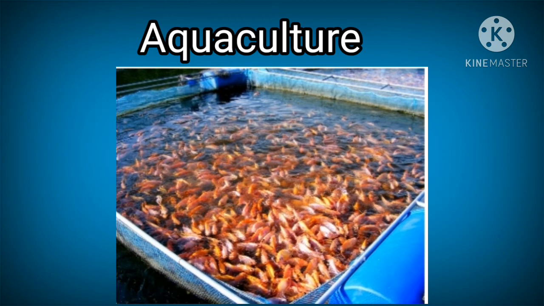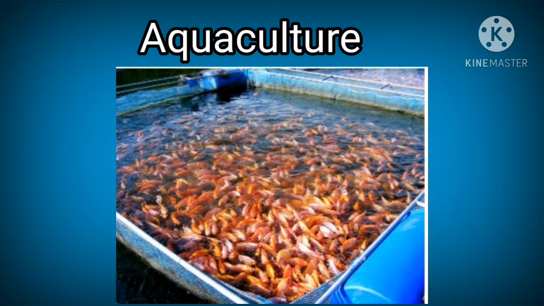Okay, types of aquaculture. There are two types of aquaculture. One is freshwater aquaculture and the second one is marine water aquaculture. First one, freshwater aquaculture.